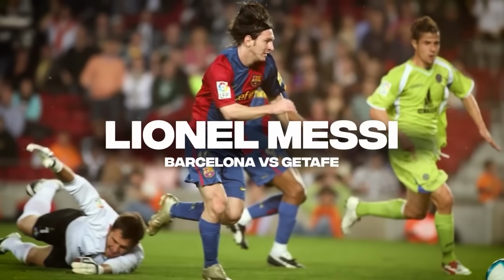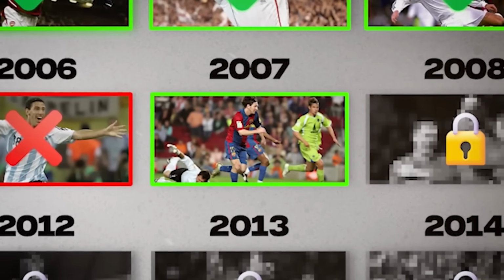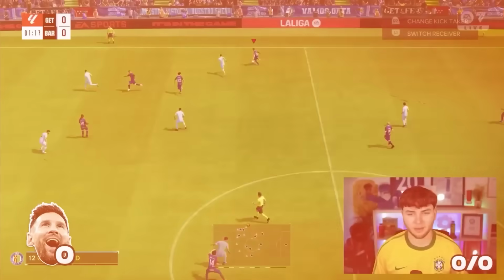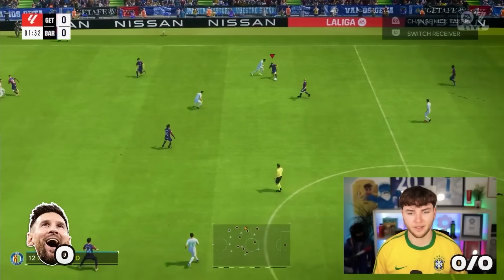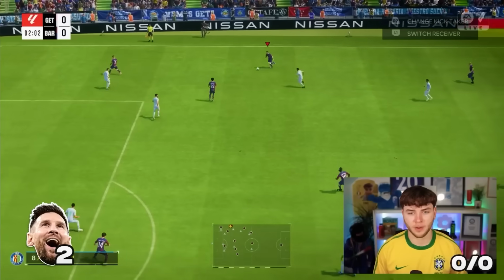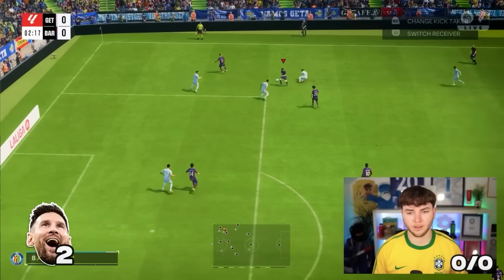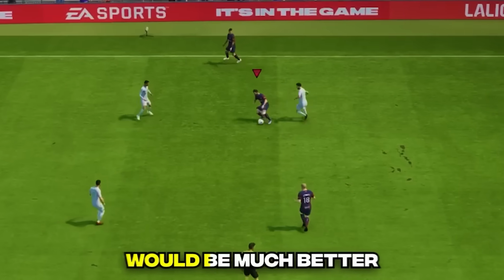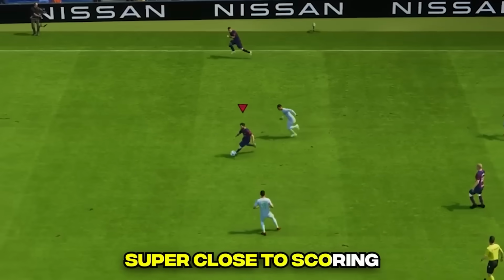Time to move on to the next goal, which is 2007, where we have Messi's iconic solo run against Getafe. It's about here. Gets past one. Gets past two. Comes in. Okay, I've been intercepted. That is attempt number one. And our second attempt would be much better with Messi coming super close to scoring.